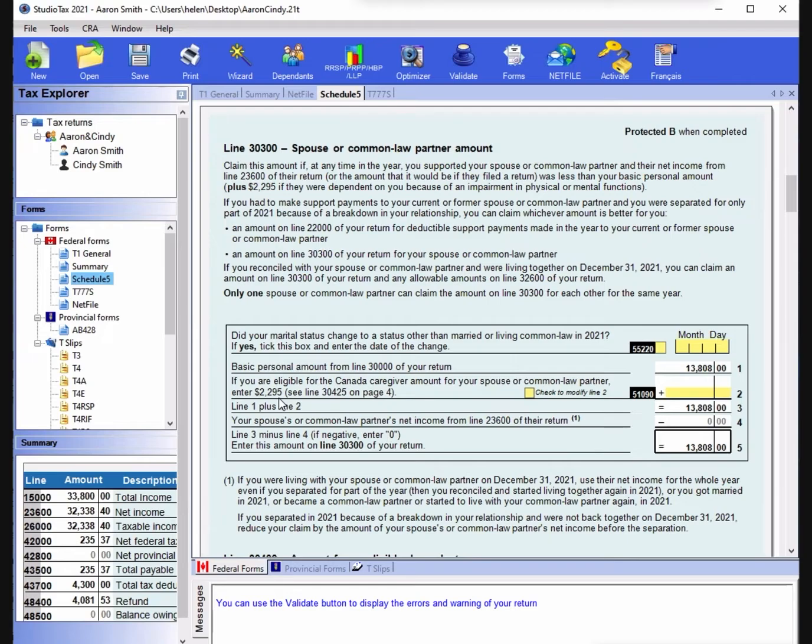So if your spouse is unhealthy, infirm or disabled, then you put this amount here, 2,295. Make sure you don't put more zeros here.